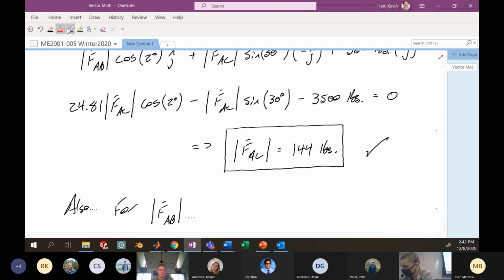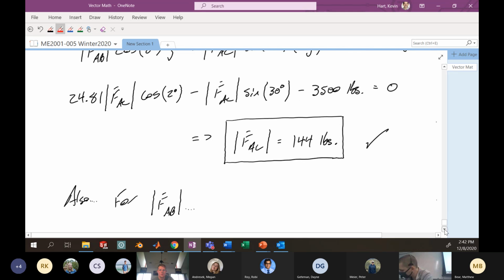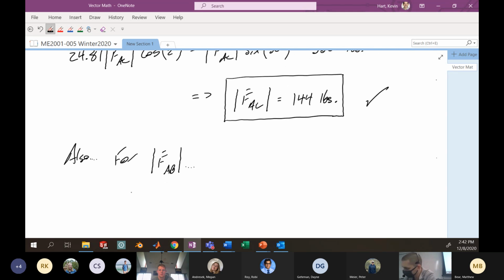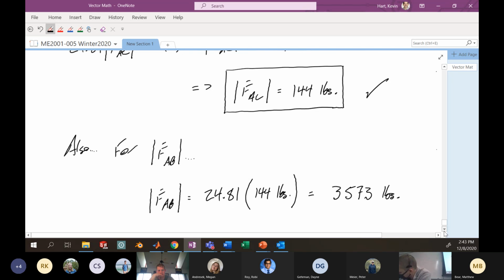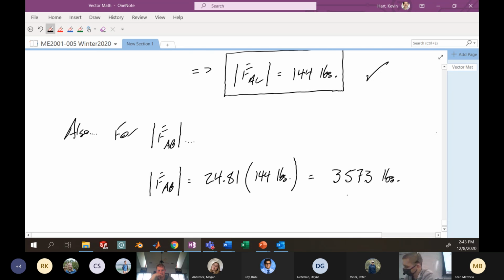You could just plug this back into the substitution that we had before, which was 24.81 times the magnitude of FAC. And you would find that the magnitude of AB is 3,573 pounds. So that force AB is doing most of the work here.